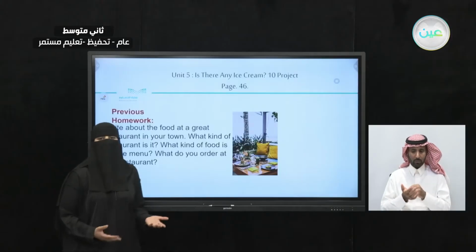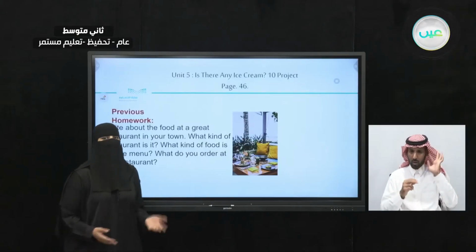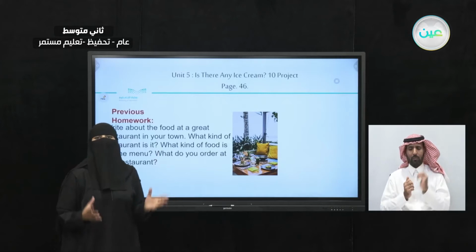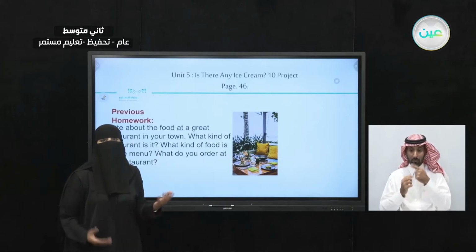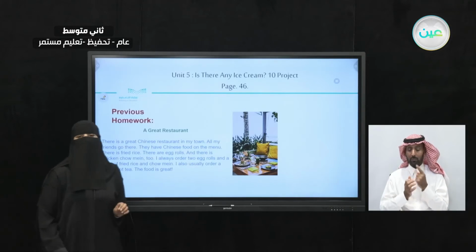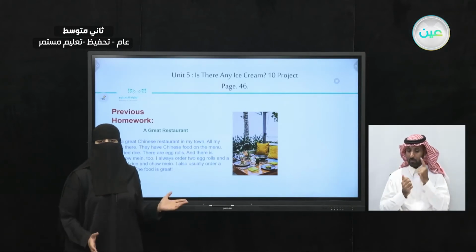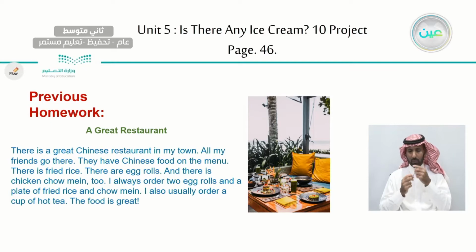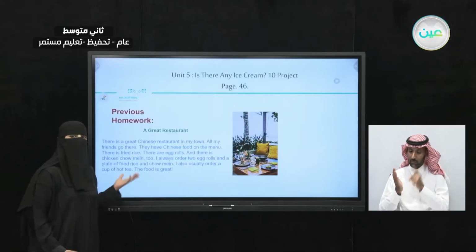So here you can choose any restaurant you like. You can answer these questions to write a paragraph about this great restaurant that you like. Now, I will show you an example here of a special restaurant. So, here the title is A Great Restaurant. Now, let's take a look at the paragraph and let's see the answers of these questions.